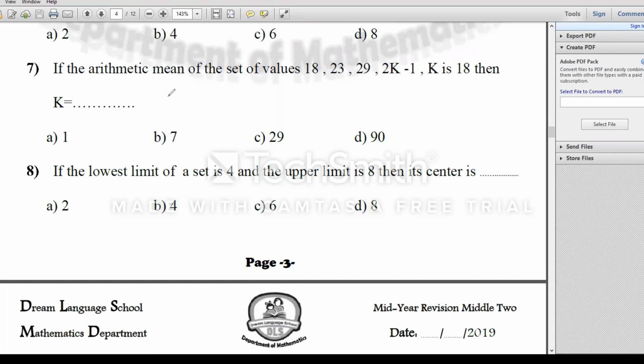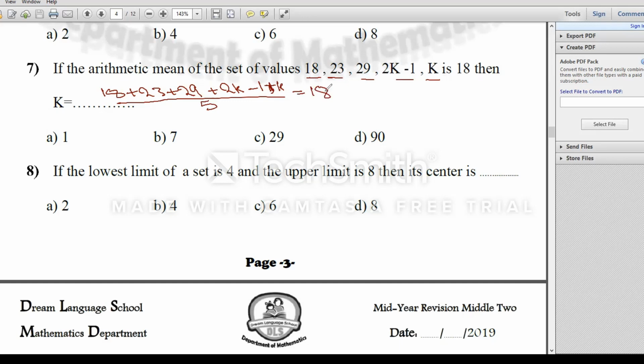Here, like the previous problem, the mean equals sum of values divided by number of values. It will be 18 plus 23 plus 29 plus 2k minus 1 plus k over what? How many values? 1, 2, 3, 4, 5, over 5 equals 18.